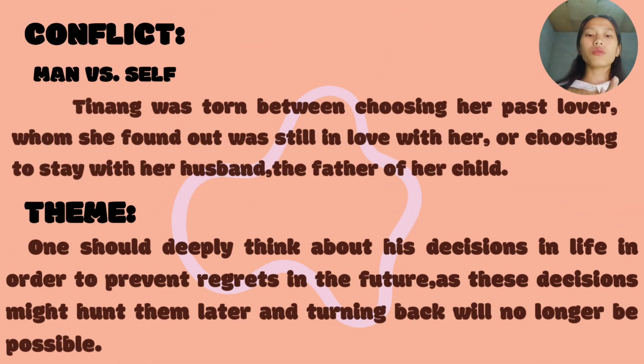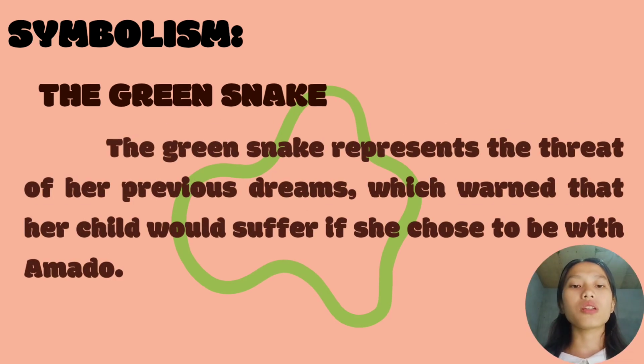So, what was the main conflict of the story? So, the main conflict of the story was man versus himself. So, why? It is because Tinang was torn between choosing her past lover, whom she found out was still in love with her, or choosing to stay with her husband and the father of her child. So, next we have the theme. So, the theme of this story is that one should deeply think about his or her decisions in life in order to prevent regrets in the future, as these decisions might haunt them later and turning back will no longer be possible.